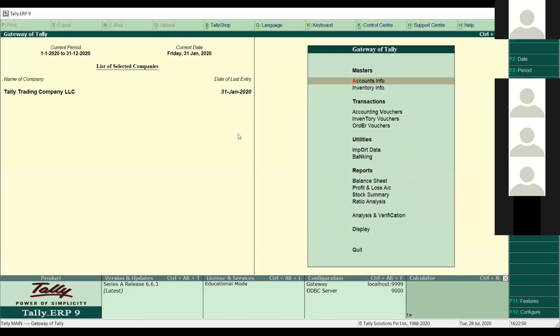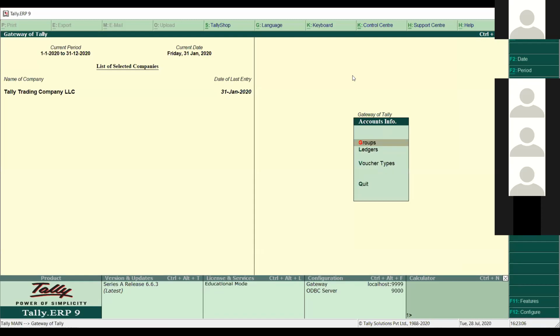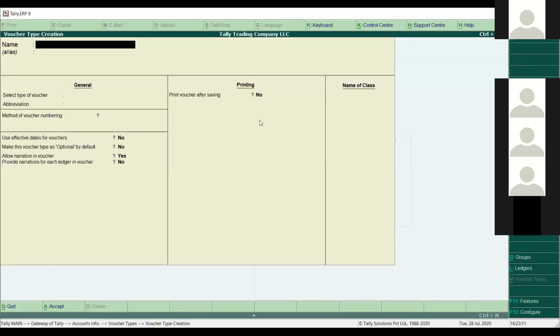Some people are complaining that they are not able to see the sale quotation voucher in Tally. So I will tell you that first of all, we have to create one voucher type in Tally to use a sale quotation. I will tell you how we can do that. If I go to accounting information from here, voucher types, and create. Here we have to create one voucher type for sale quotation if you want to use a sale quotation in Tally.